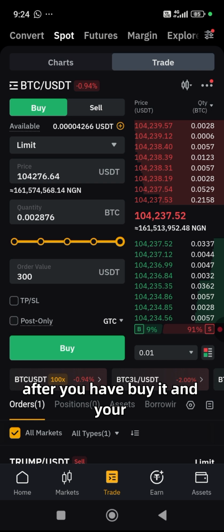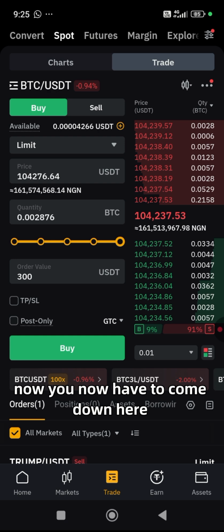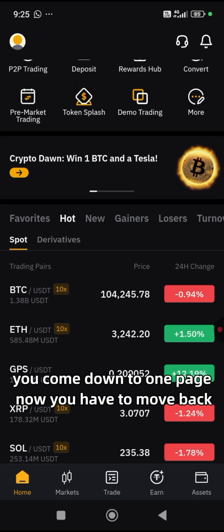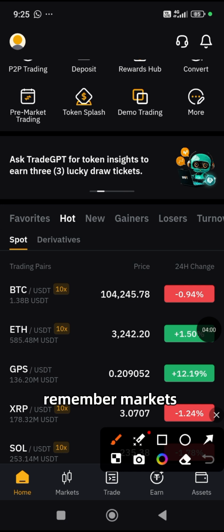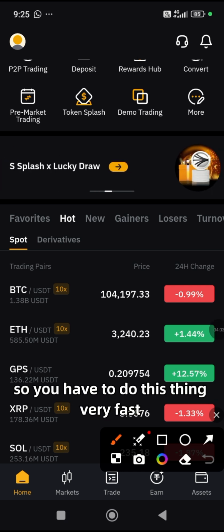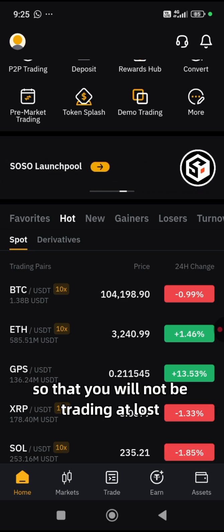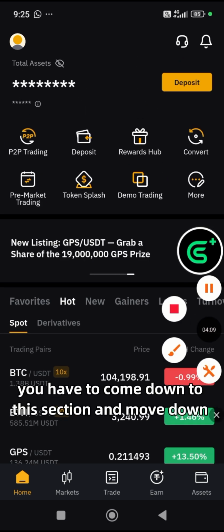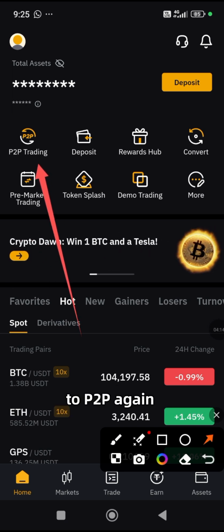After you have bought it and your Bitcoin is now in your spot trading account, you now have to come down to the home page. Now you have to move back. Remember the crypto market is very volatile, so you have to do this very fast so that you will not be trading at a loss. So after you have traded it, you have to come down to this section and move down to P2P again.